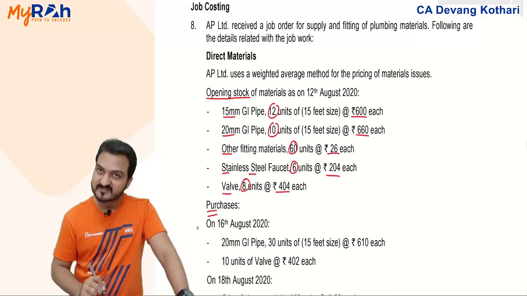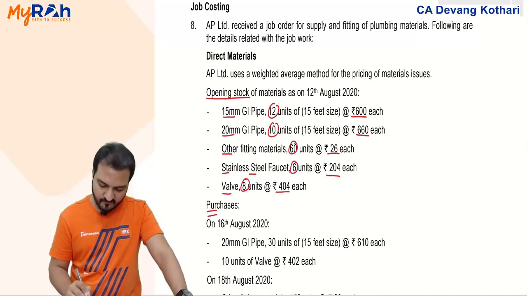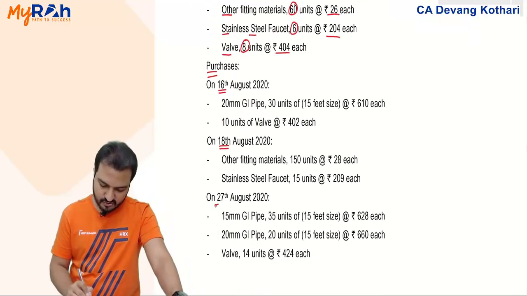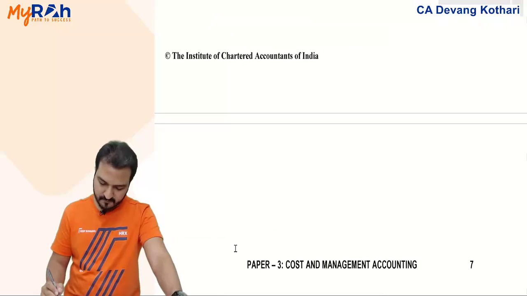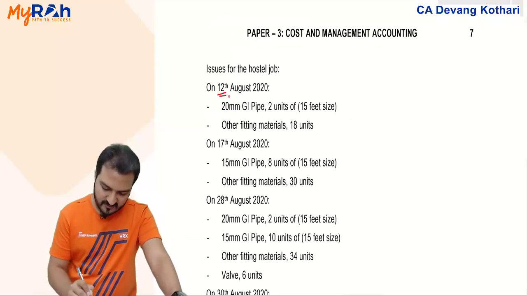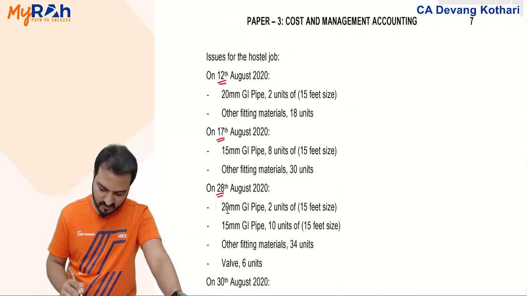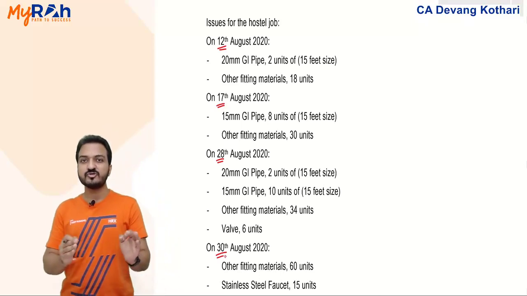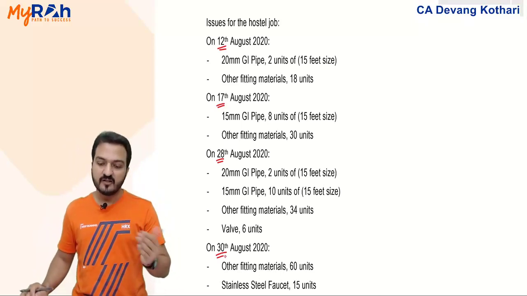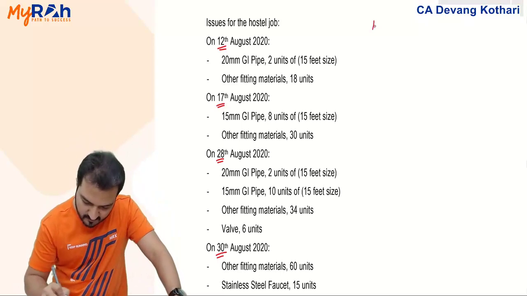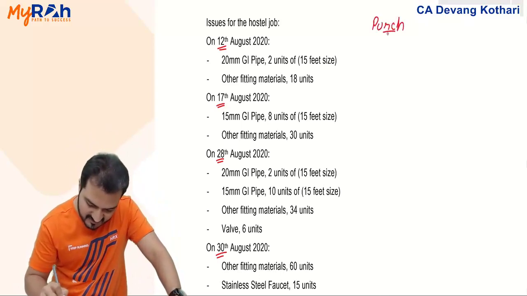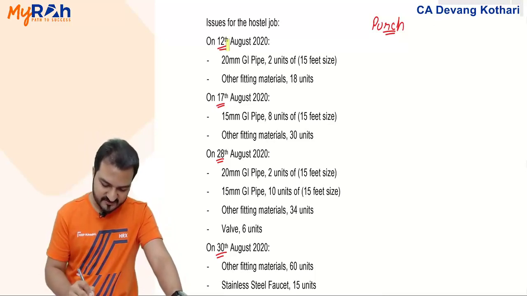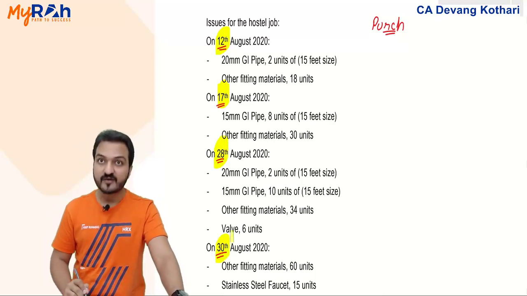Okay. Then purchases you are given. Purchases you are given for 16th August, 18th August, 27th August. And then issues you are given on 12th August, 17th August, 28th August and 30th August. Now you know that when you make a stock register, you should show all the items date wise. Let me just put the dates together. I'll just write again here, purchases were for which dates. Your issue is for 12th August, 17th, 28th and 30th August.